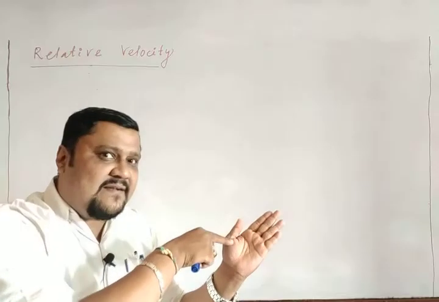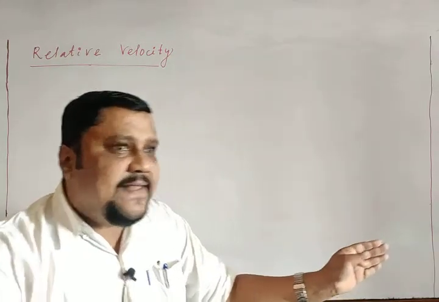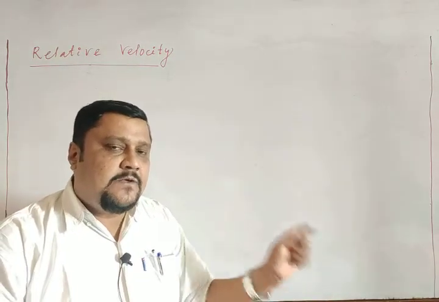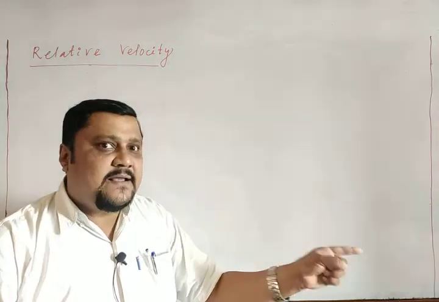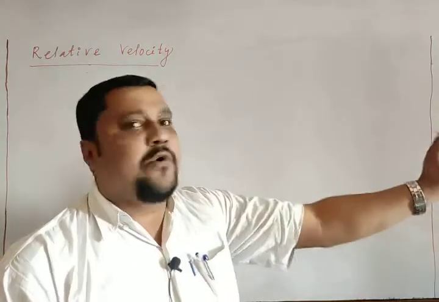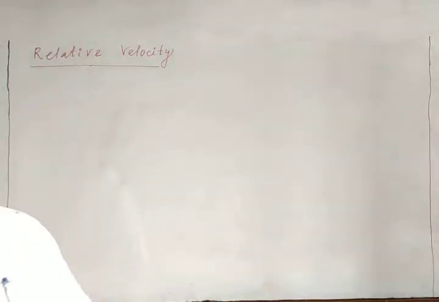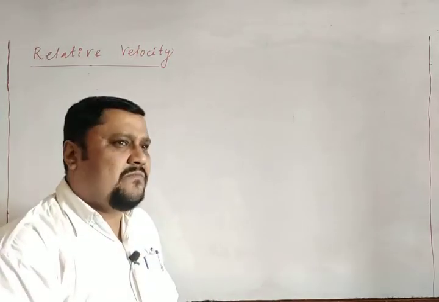But if the second car is at a higher speed than your car, you will say that it is moving along your direction of motion, forward, in the direction you are moving. So that is a relative term.